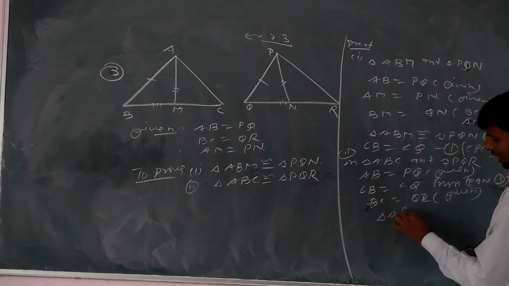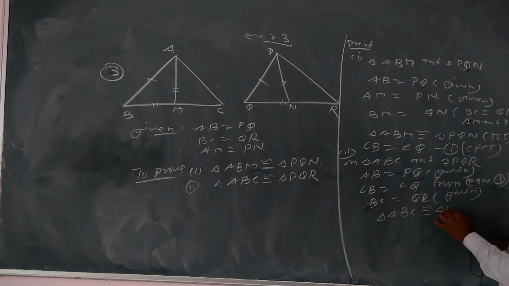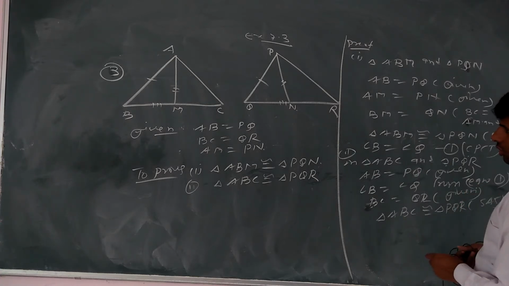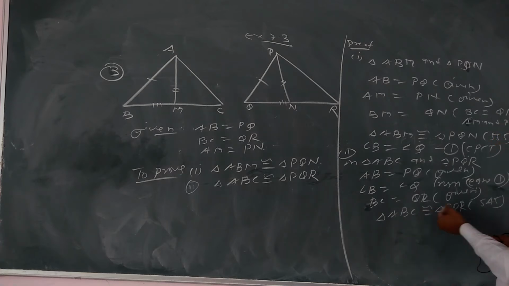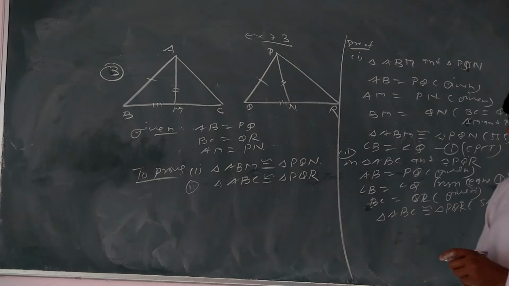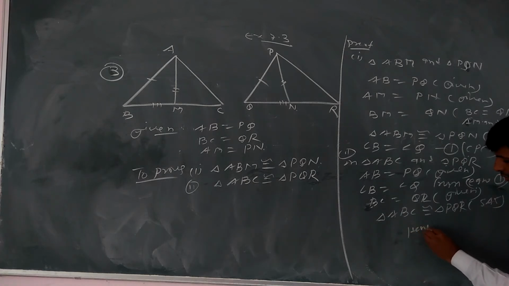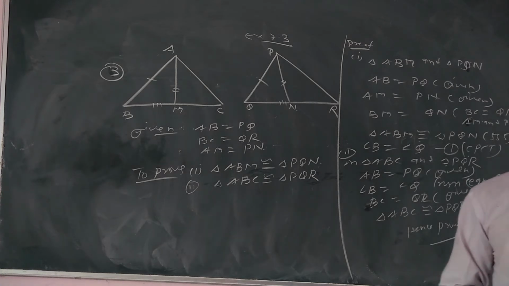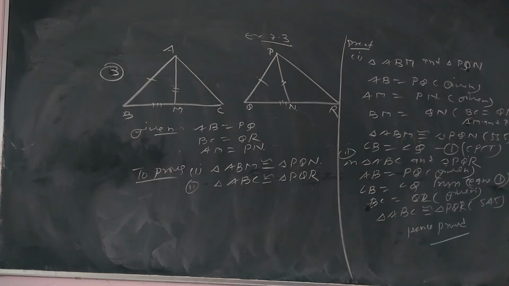So triangle ABC congruent to PQR by which rule? Side angle side. अगर ये दोनों congruent हो गए, so in this question we have need to prove that these two triangles are congruent, ABM and PQN, and ABC and PQR. Hence in this way we can prove this question.